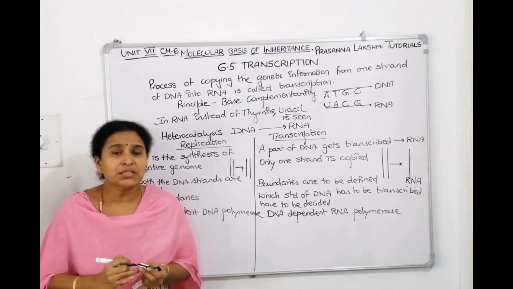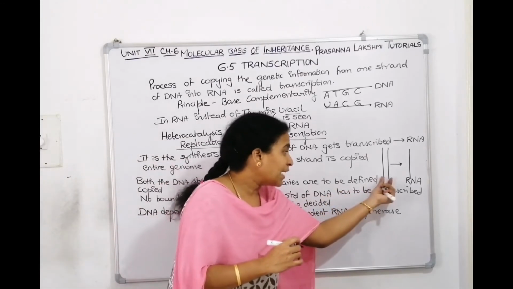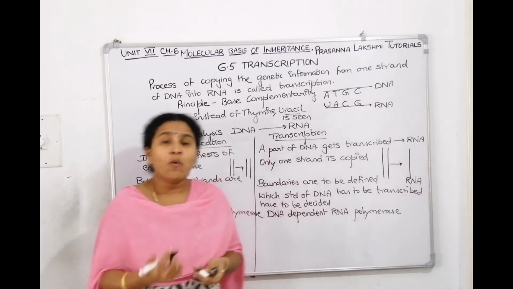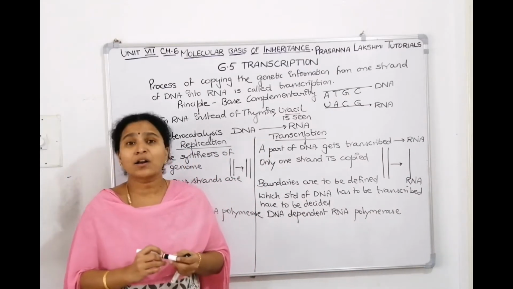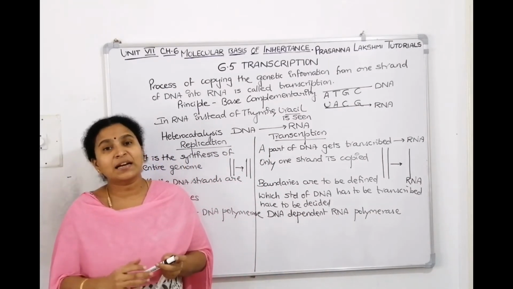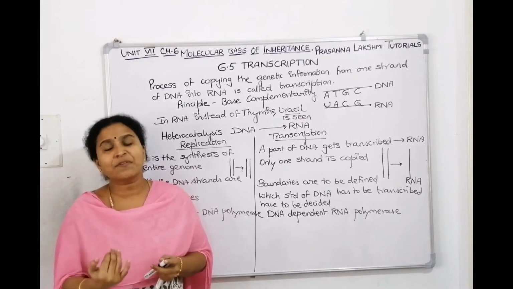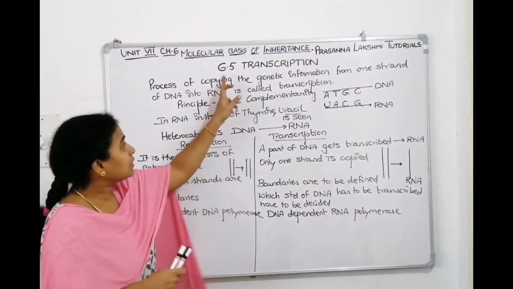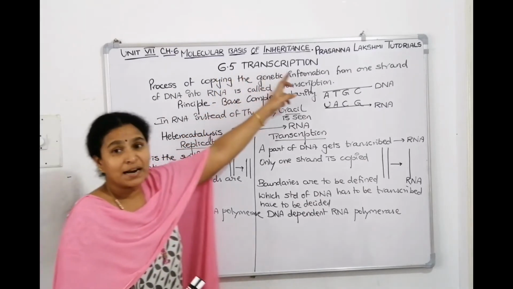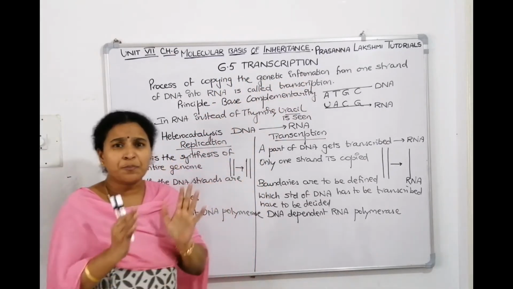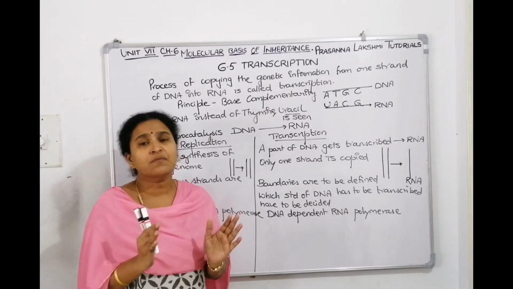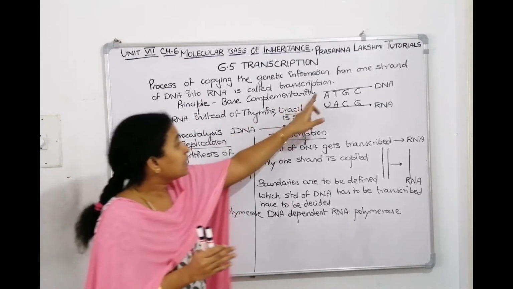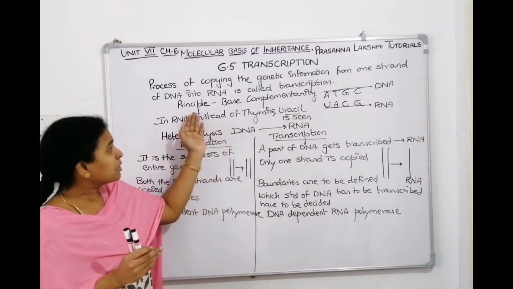Now, when both the strands are there, only one strand will get transcribed into RNA. So why both the strands of DNA are not used to make double-stranded RNA is a question. We can justify with some explanations. So what did we discuss here in this board? We started our next topic 6.5 transcription. What is transcription? It's a process of copying the genetic information which is present on DNA into RNA. It's called transcription.